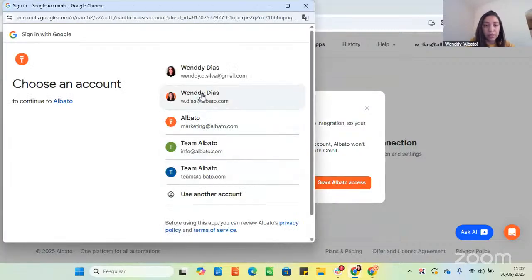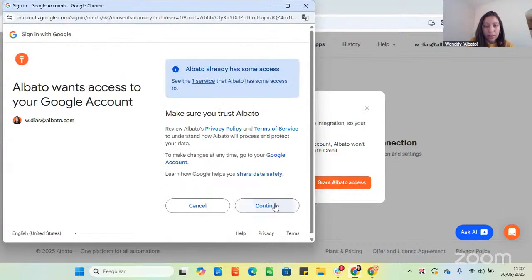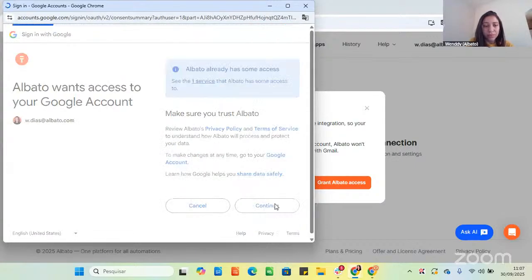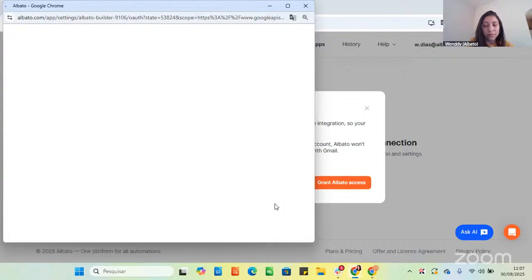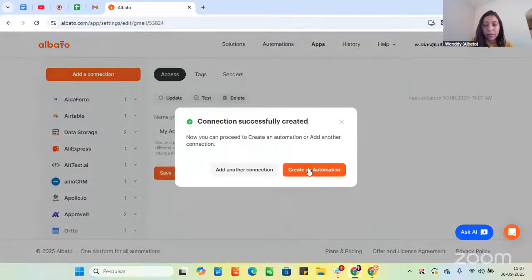Here I will select the account, continue, and they're connecting. Perfect. We can already create an automation with this app, or we can add another connection.